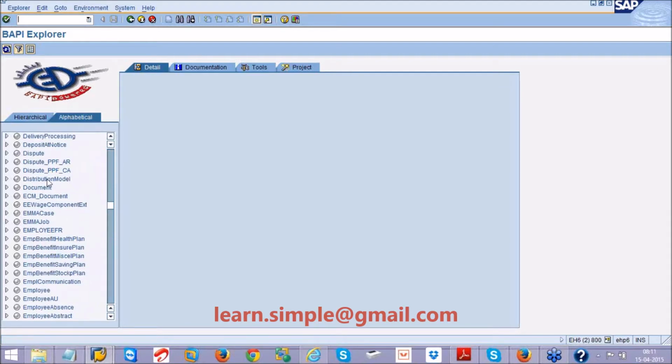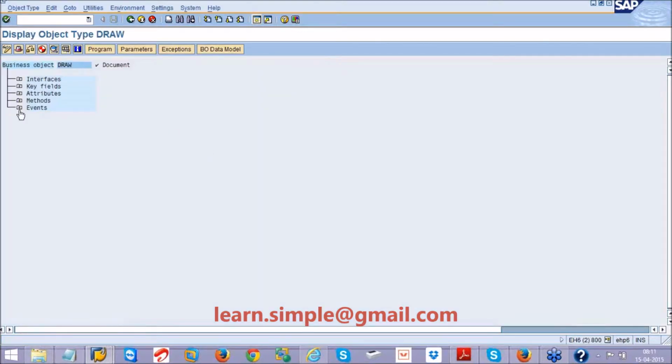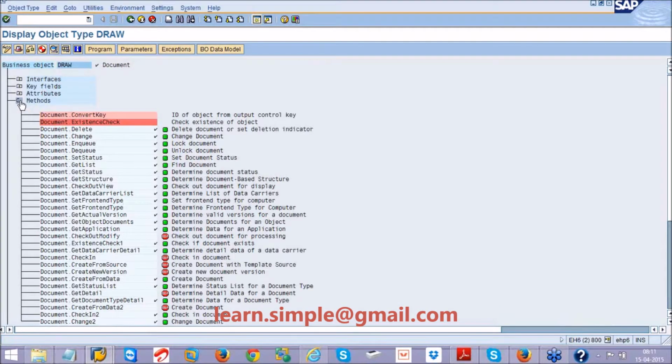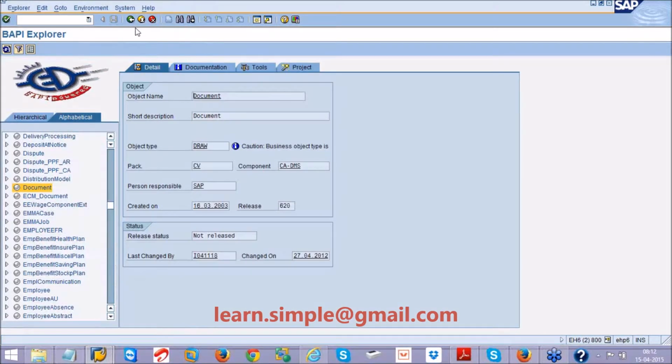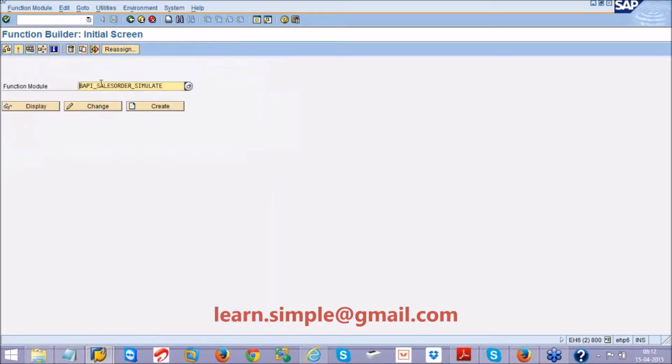So here I have a document. Object type is DRAW. I have so many methods here: document create, change, document NQ, DQ. I can make use of the suitable methods. Anyway, this method indirectly calls a function module, right? So that function module I will search in SE37, and I will always search with BAPI underscore.